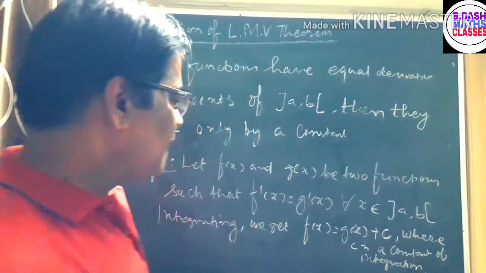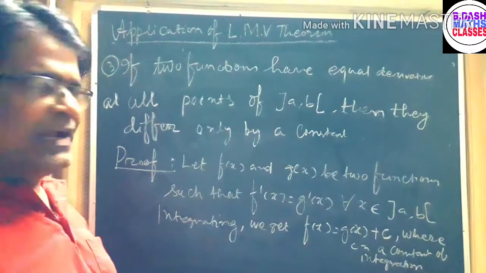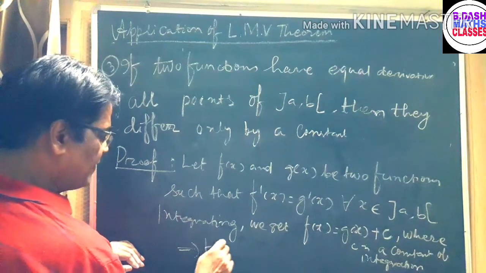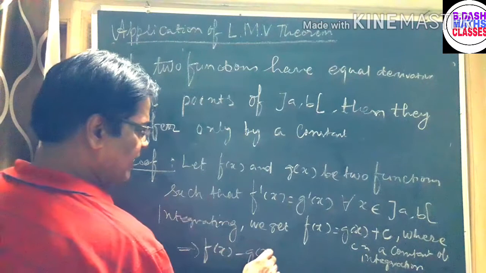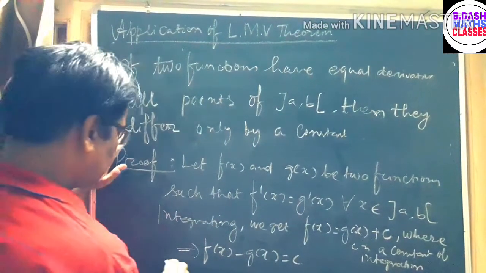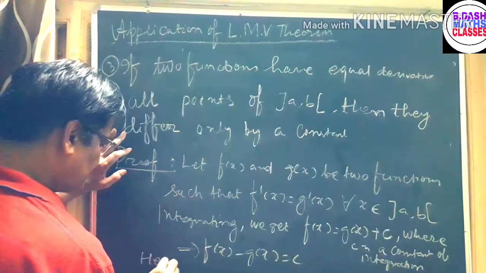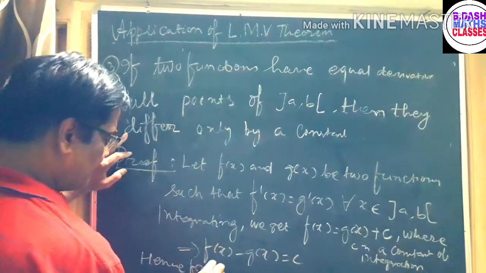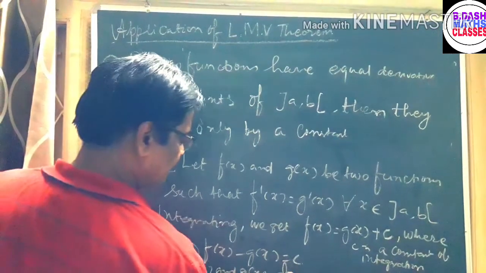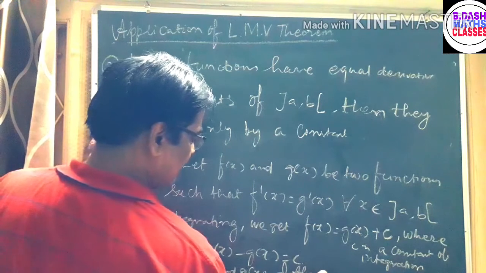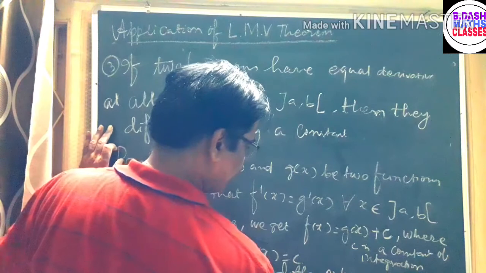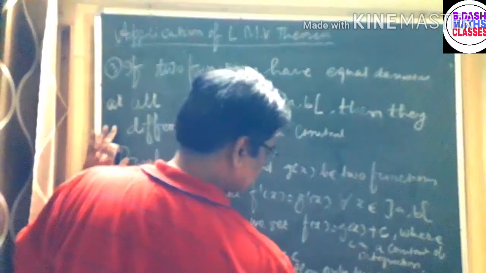After integration, we are getting this value. This implies f of x minus g of x is equal to c. So they differ only by a constant. Hence, f of x and g of x differ only by a constant.